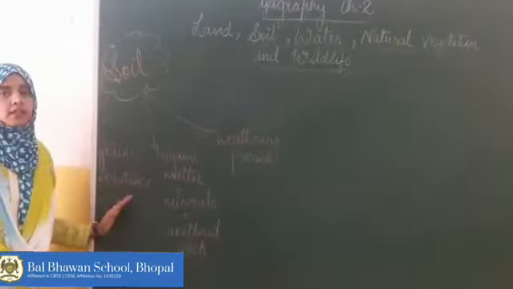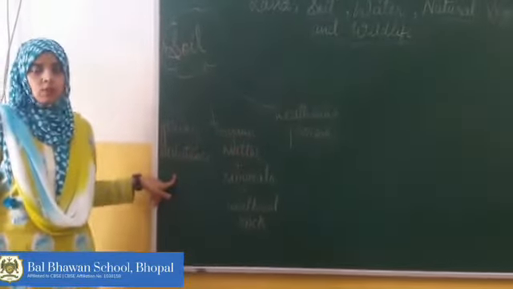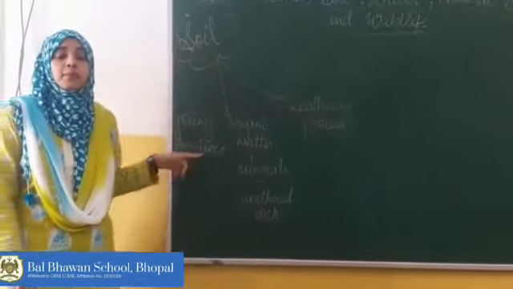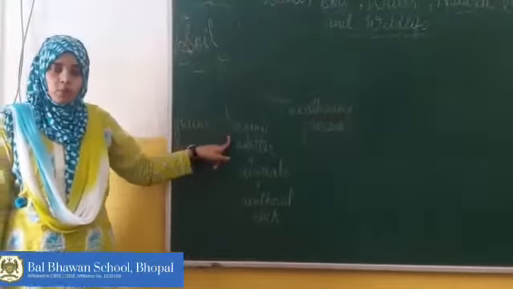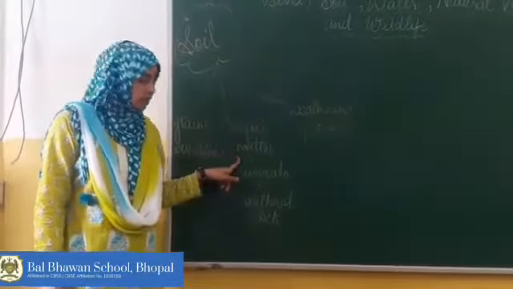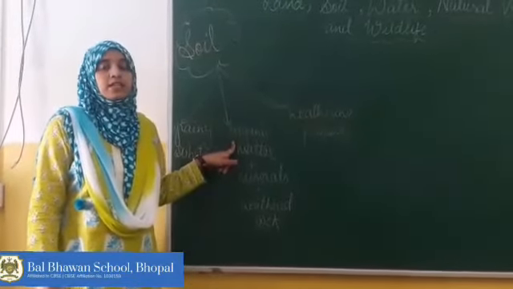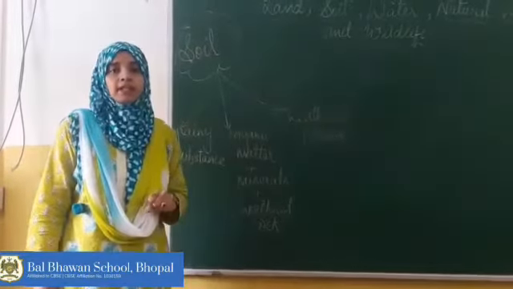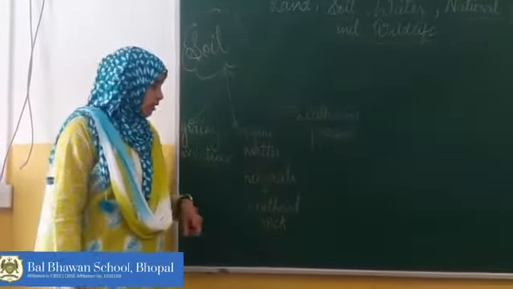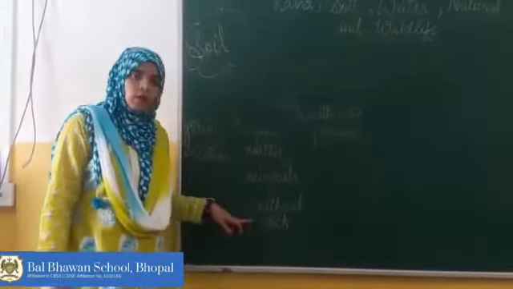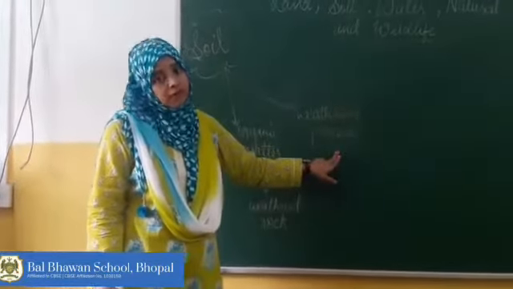Now here are some facts about soil. What is soil? Soil is a grainy substance. What is a grainy substance? It means that it appears like grains deposited on the land. Soil is composed of organic matter, minerals and weathered rock. Organic matter is the dead, decaying part of plants and animals. Minerals are found between the rocks, inside the rocks. Weathered rock is the broken pieces of rocks which are formed due to the process of weathering.